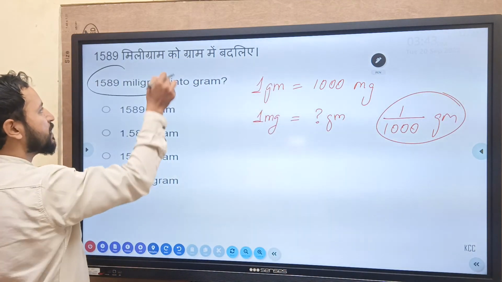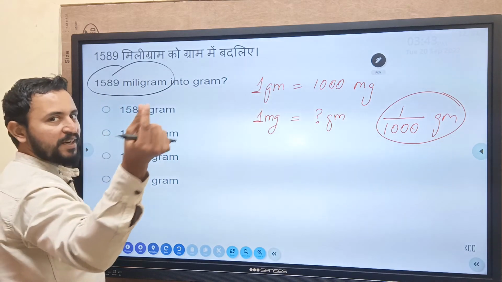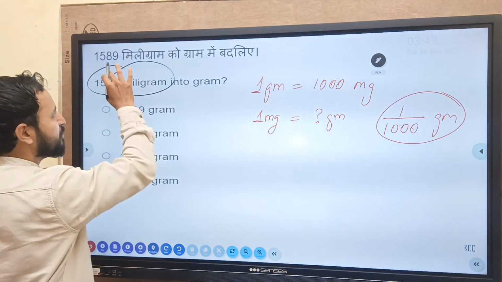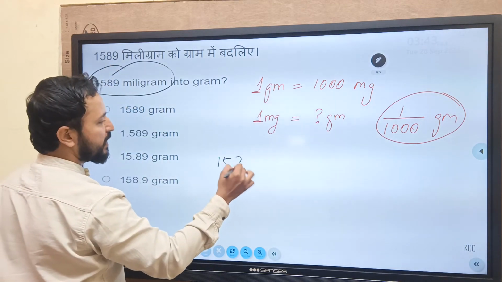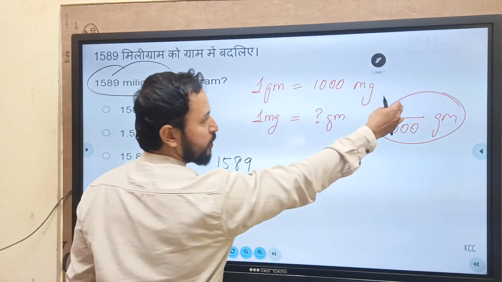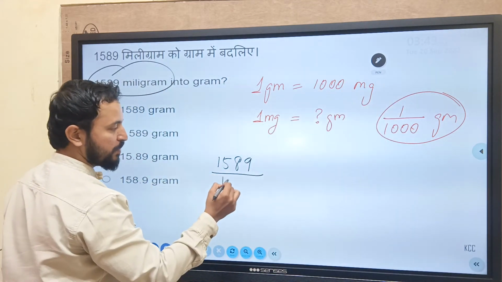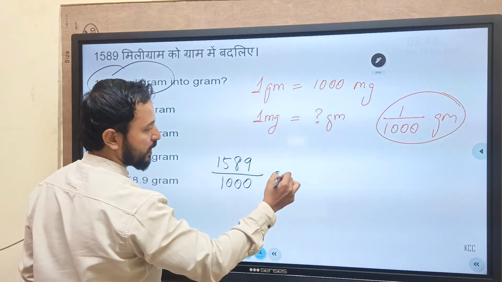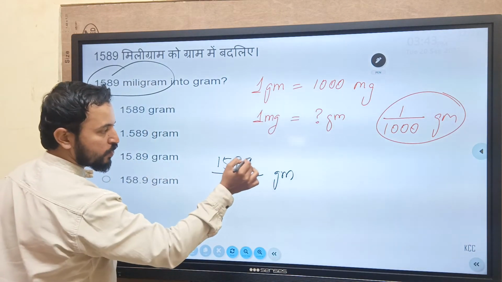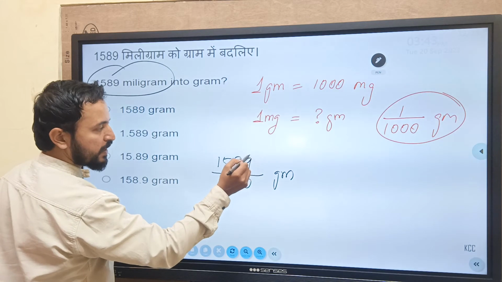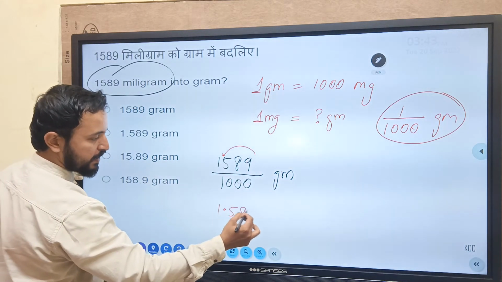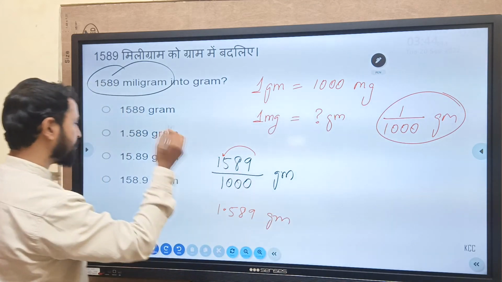नाउ हाउ मेनी mg इज गिवन? आप पैरासिटामोल टैबलेट खाते हैं, पैरासिटामोल 500 mg मतलब आधा ग्राम, हाफ ग्राम. तो सिमिलरली हियर 1589 mg is there. I have to convert to gram. 1 divided by क्या किया था? 1000. यहाँ पे भी convert by 1000. ये हो गया हमारा grams. Options are in decimal. 1 2 3 zeros. 1 2 3. Place your decimal after 3 digits from this side. 1.589 grams.